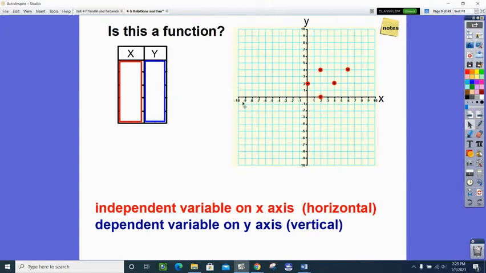Let's look at a table first. So let's say this was our graph, and we're going to put the points. So I'm going to write the points over here in the table. So when I had an x of 2, notice that I had a y of 0. So 2, 0. When I have an x of 0, notice right here, 0, it's 2. So I'm just listing some of the points. I'm going to list all of them actually. And then I have a 2 here, and its output is a 4.